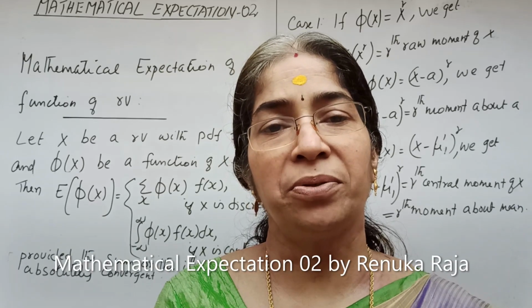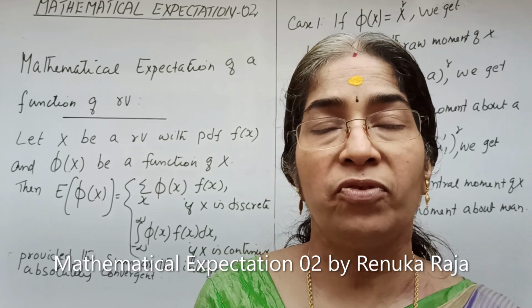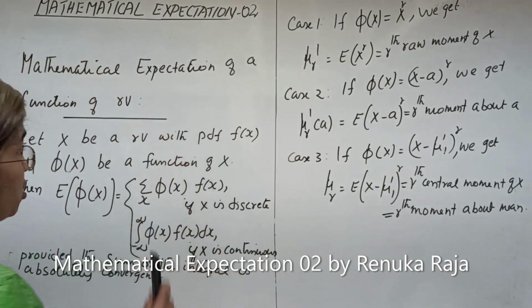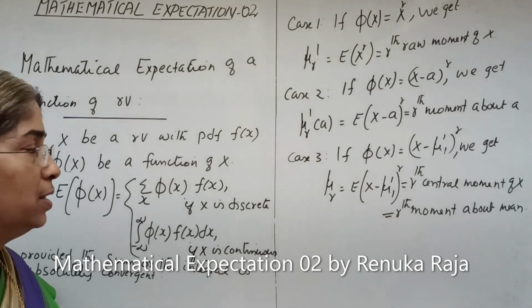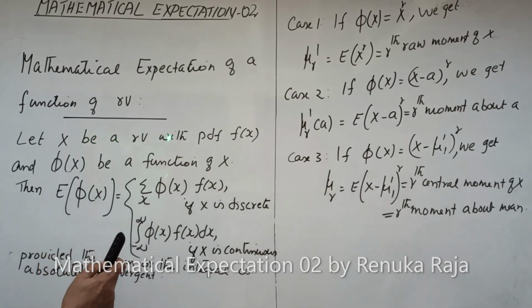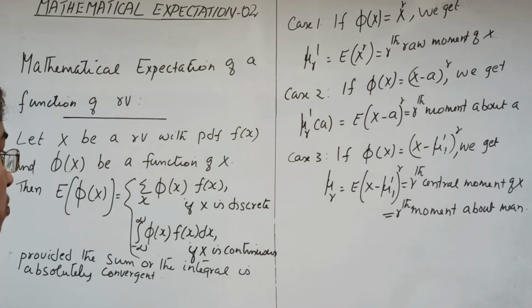Let us continue the topic mathematical expectation. Now we are discussing the expectation of a function of a random variable. That is, we consider X a random variable with a PDF f of x, and we assume phi of x to be a function of x. Then we need the expectation of phi of x.